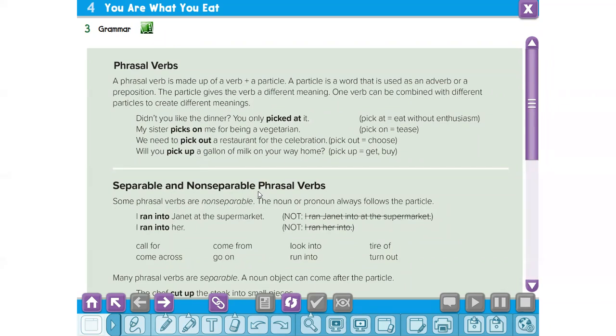Okay, got it, my friends? Is it clear? Yes, teacher. Okay.